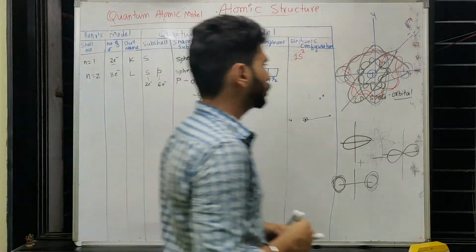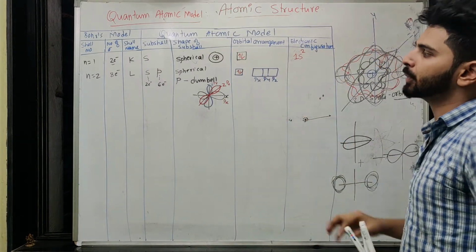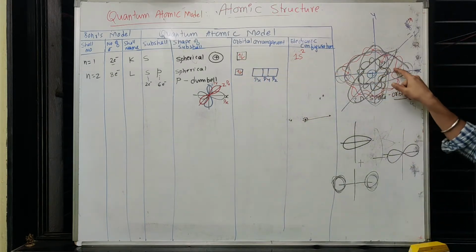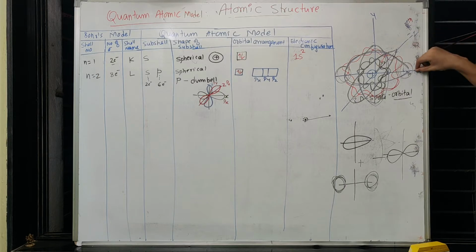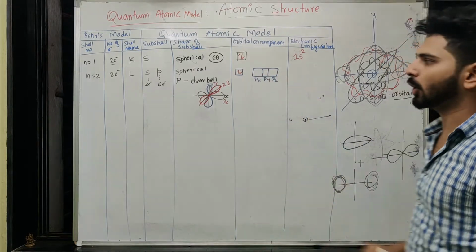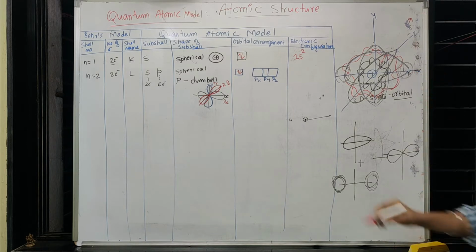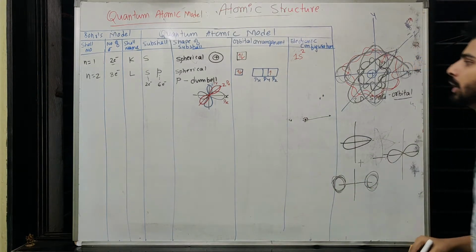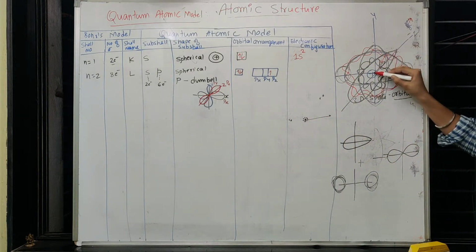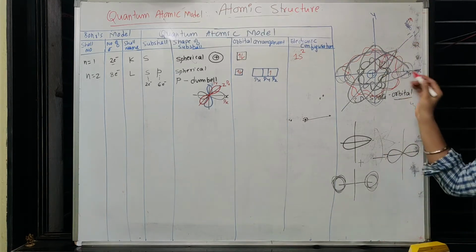So as I told you, all three orbitals are equally approachable for an electron. After filling 2 electrons in 1s and 2 electrons in 2s, the fifth electron might enter the x-axis, y-axis or z-axis. So you can fill 1 electron anywhere in these boxes in the beginning, and once you fill 1 electron, let us say I am filling 1 electron here, the next electron won't go to the same orbital, because as I told you, if there is an opportunity to be present freely at some other dimension without compromising the distance from the nucleus, then it will go to that dimension.